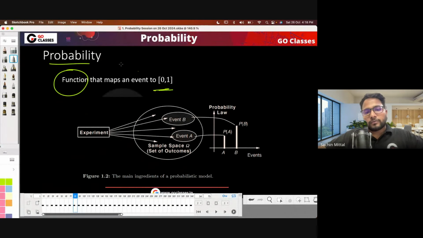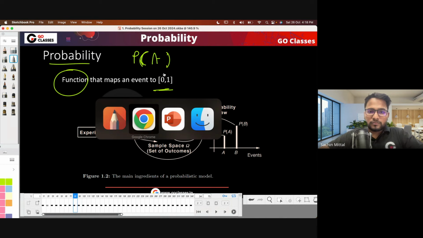Probability is something like this: probability of... okay, someone is doing some annotation or something. This pen is a little slow. Just a second.